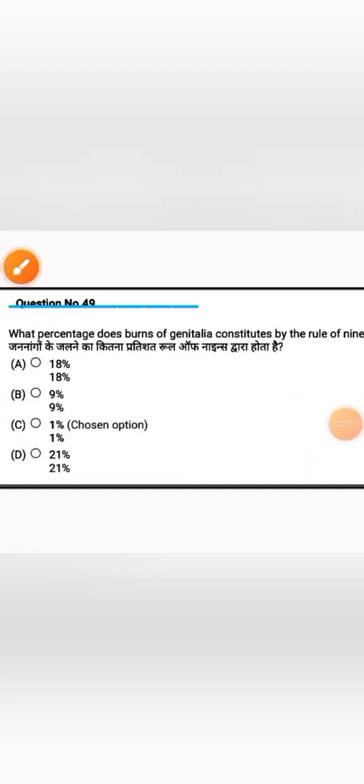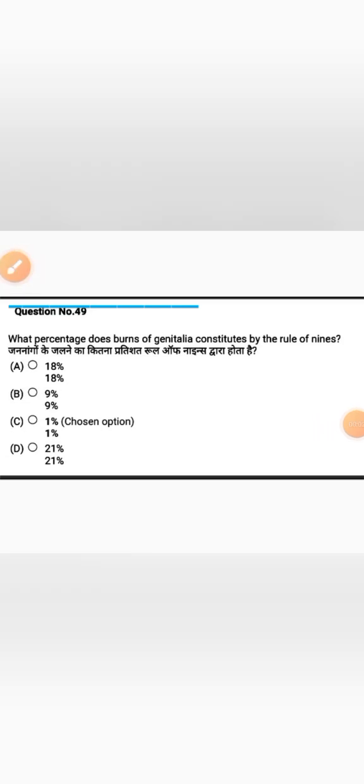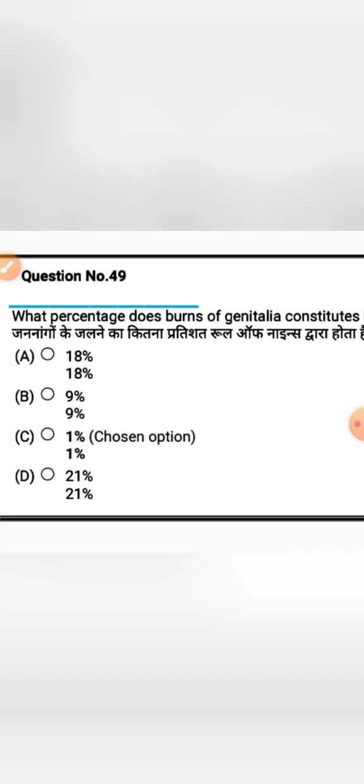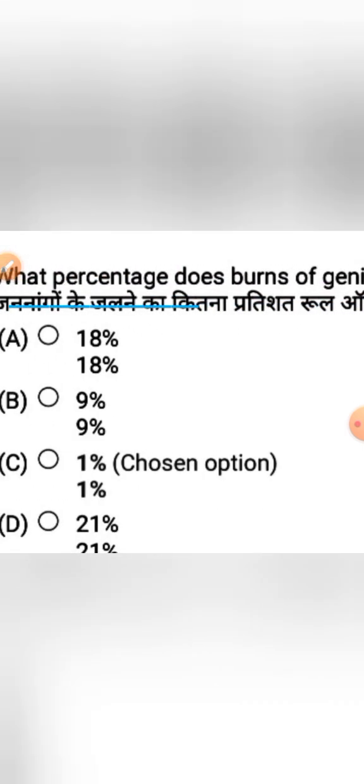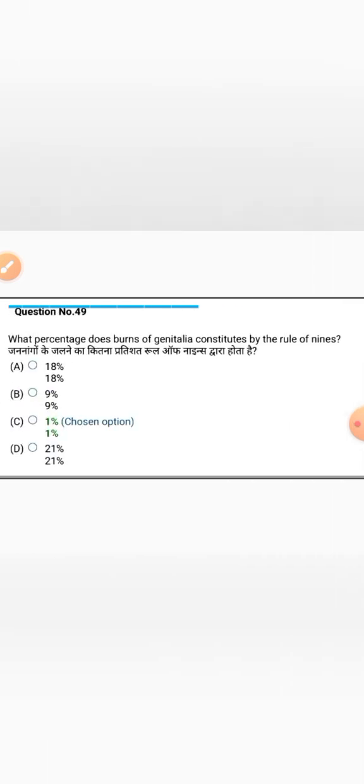What percentage does the genitalia constitute by the rule of 9? Options. Option A 18%, option B 9%, option C 1%, option D 21%. Percentage of burns in genitalia by rule of 9 is 1%. Option C is the correct answer.